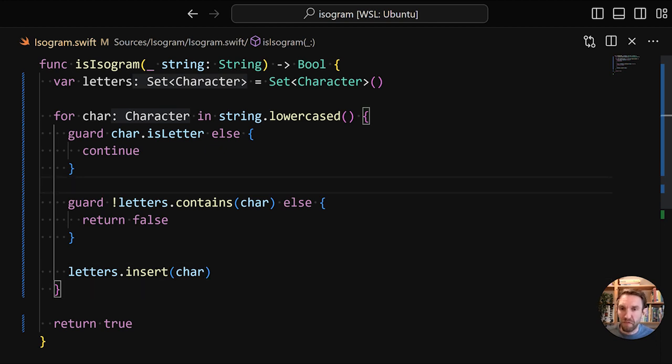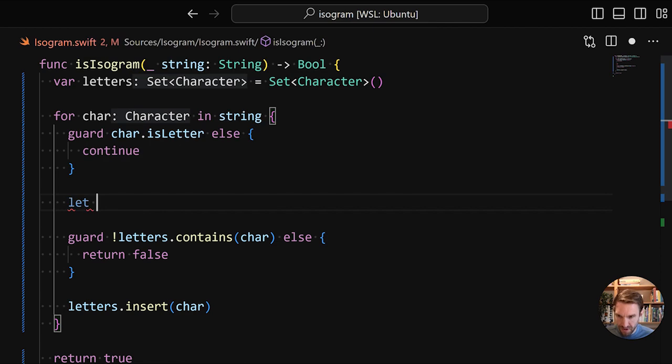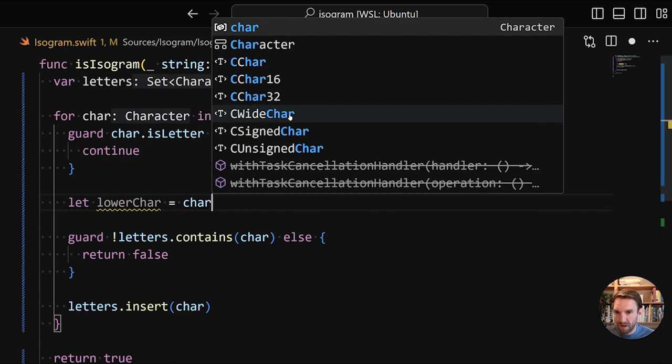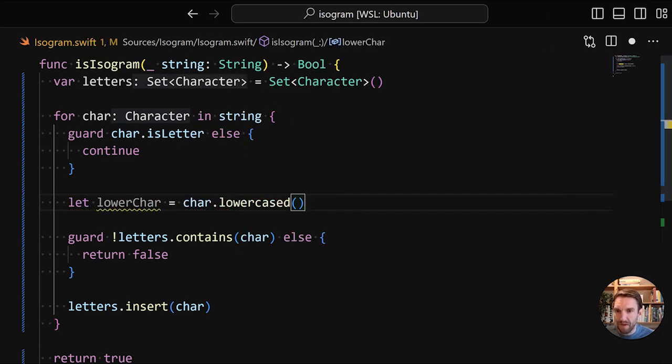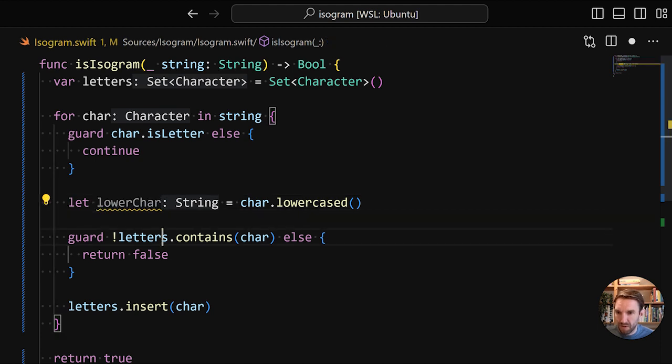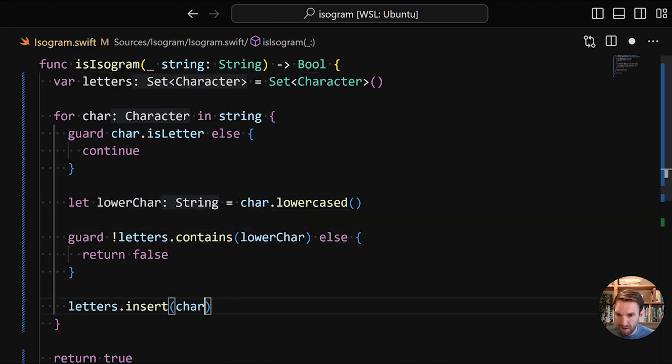Whilst we're on the topic of performance, we're now lowercasing the entire string, whereas we only really have to lowercase the letters. So let's try and do the lowercasing on an individual letter basis. So we're going to remove the lowercase. This still all remains the same. We need to have a lower version of our character. So let lowerChar be char dot lowercase. And then let's just use that instead of our char.